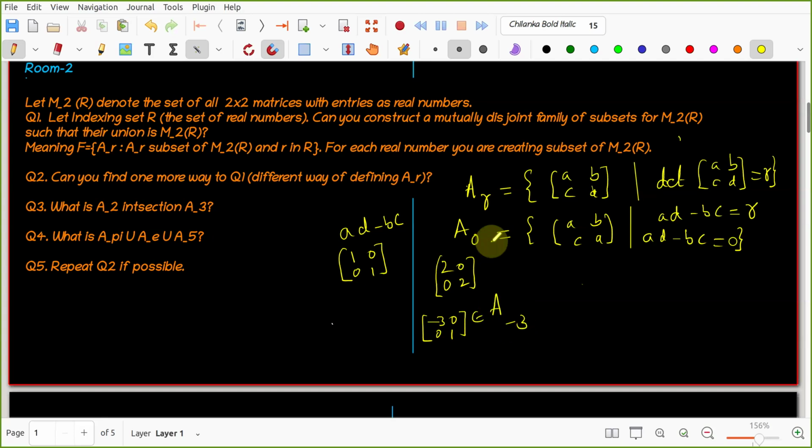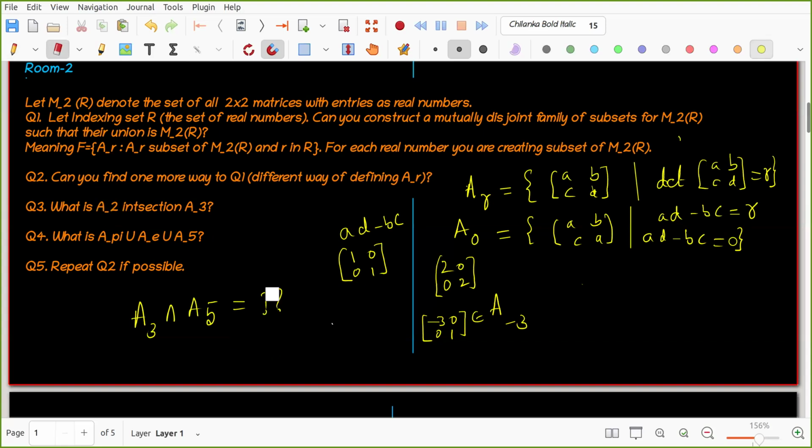So these are all non-empty sets, right? So AR is non-empty. That is one way done. What is their intersection? For example, what is A3 intersection A5? Nidhi, can you tell?